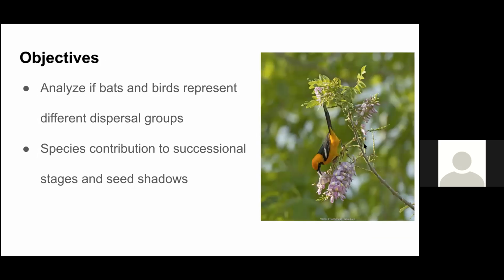Next. So the objective of this paper was to analyze if bats and birds represent a different dispersal group. We know that they pollinate at different times, with birds pollinating in the morning and bats pollinating at night. However, seeing how they pollinate combined has never been studied. And they also wanted to look at species contribution to successional stages and seed shadows.